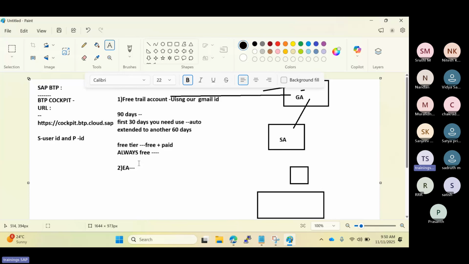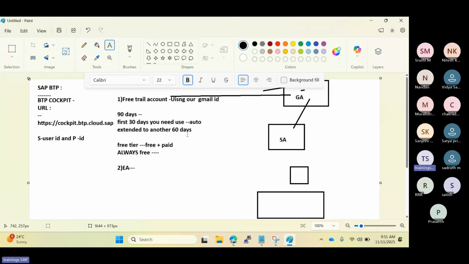What is a global account? What is a sub account? What is the cloud connector and how is it helpful? The types of global account: how many types of global accounts do we have? What is the licensing model? The licensing model is very important here. Understanding the licensing model is what we are going to discuss tomorrow. So we will go slowly like that.